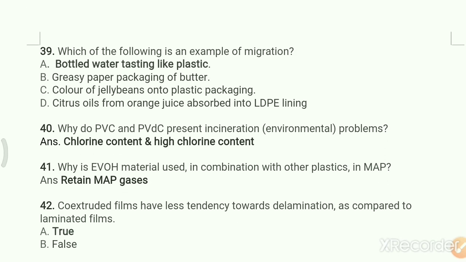Which of the following is an example of migration? A, bottled water tasting like plastic. B, greasy paper packaging of butter. C, color of jelly beans onto plastic packaging. D, citrus oils from orange juice absorbed into LDPE lining. Option A is correct here: bottled water tasting like plastic.